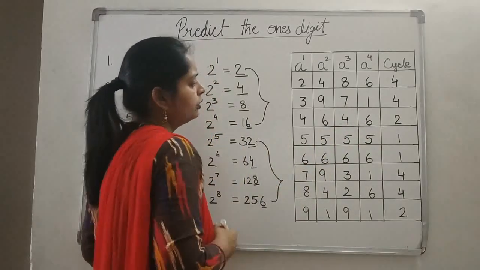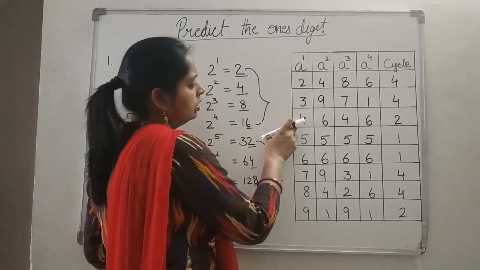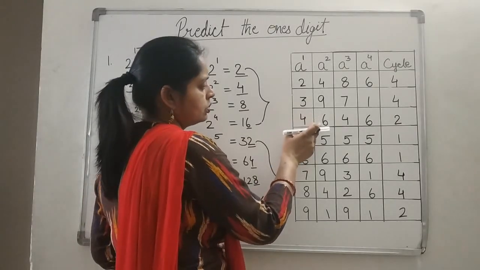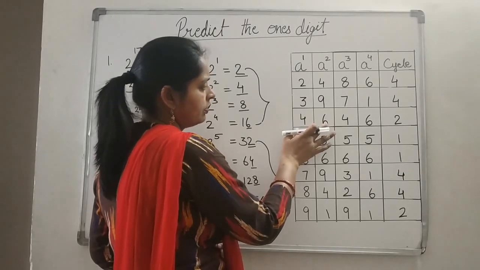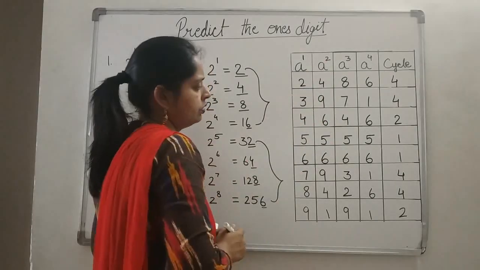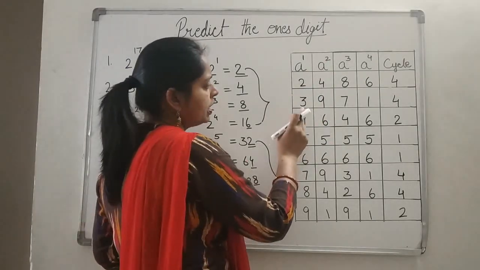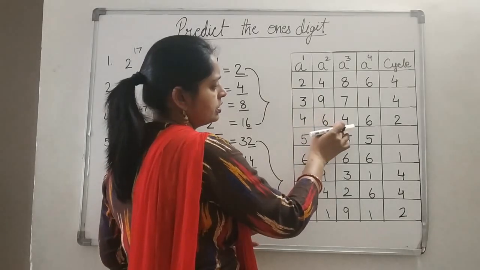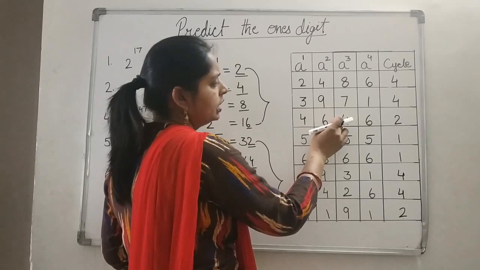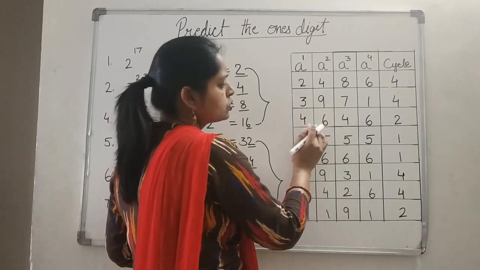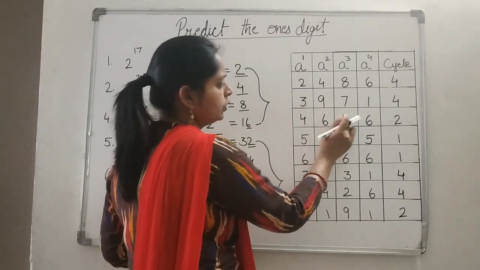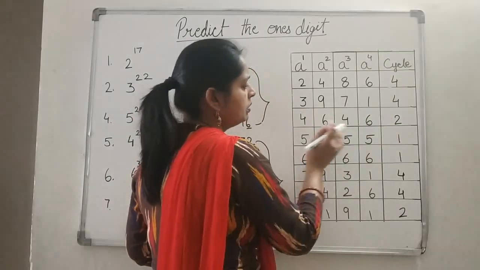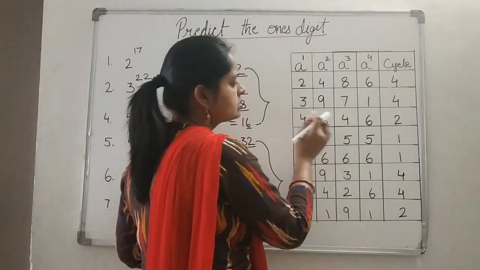But in case of 4, 4 to the power 1 is 4. 4 to the power 2 is 16. I have written only 6 here because we are writing only the ones digit. Then 4 to the power 3 is 64, so it ends in 4. Then again we get 6. So we see 4, 6, 4, 6. So it has a cycle of only 2, meaning after every second term it is repeated.